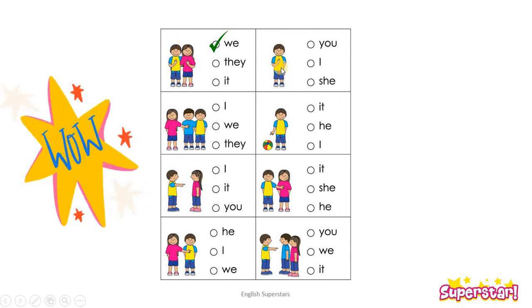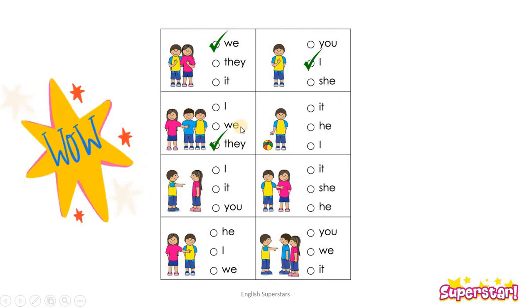Now see here, he's pointing a finger only towards himself. So, I. Now this girl is not included. She is pointing a finger towards these two boys. So, what is it? They are brothers. Now look at this. He's pointing a finger towards this ball. So, it is a colorful ball. Now here this boy is pointing a finger only towards this one girl.